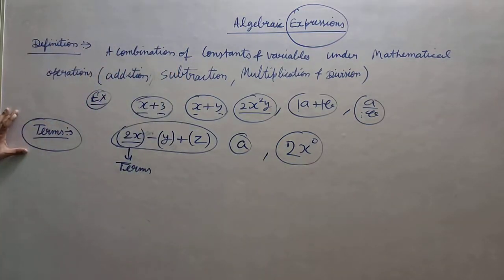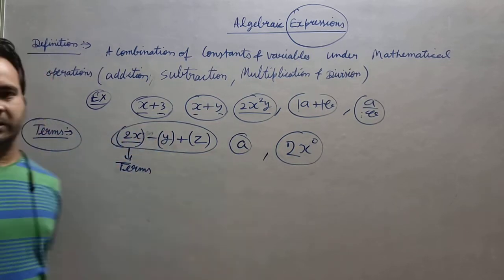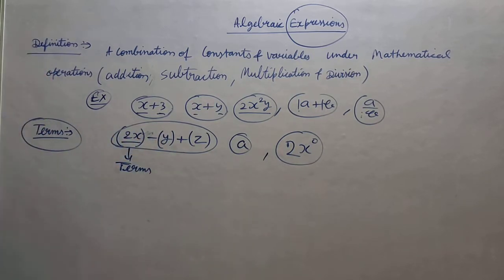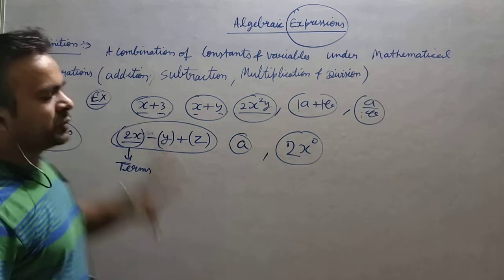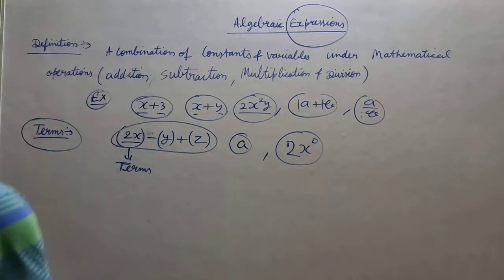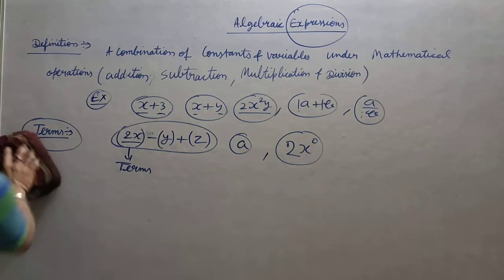So this is called the term part. Terms are what can be separated by plus or minus, and on the basis of plus or minus we will count the number of terms. If I ask you how many algebraic expressions are possible, definitely you will say that there are infinite algebraic expressions, right? And we can write any algebraic expression in any form, right? Now I am coming to the next point.